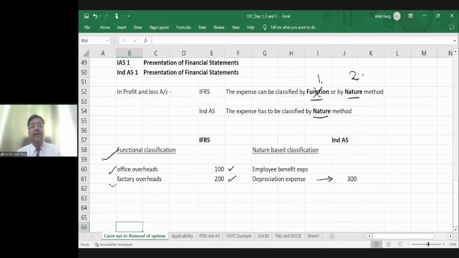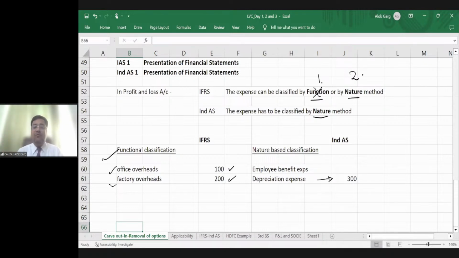So friends, in India, we were already following the nature-based classification of expenses in Schedule 3, right? And that is why we have removed the option of function-based classification in the Ind AS standard. Is that clear? In IFRS, globally, there were two options for classifying the expenses in the P&L: one is function-based classification, one is nature-based classification.